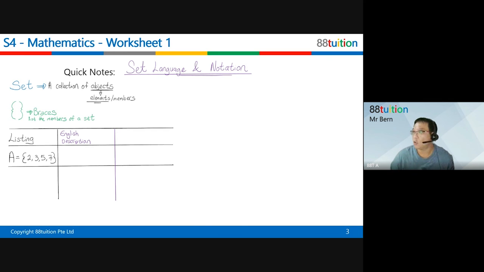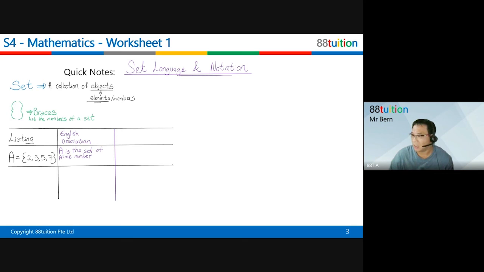Yes. So to be more detailed, you can say that A is the set of prime numbers. The keywords, prime numbers, must be out. But you need to be a little bit more detailed lah. Prime numbers 2, 3, 5, 7 only, man.